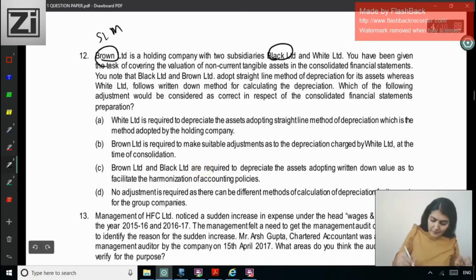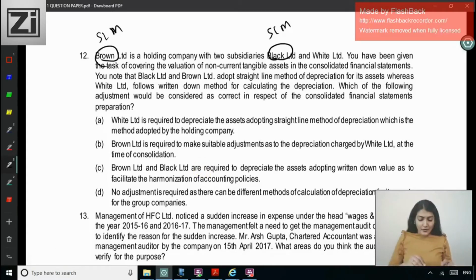Straight line method. Whereas White Limited follows the WDV, written down value method, for calculating the depreciation. So they are following the WDV method. Which of the following adjustments should be considered as correct in respect of the consolidated financial statements preparation? So holding company SLM, one subsidiary SLM, one subsidiary WDV.